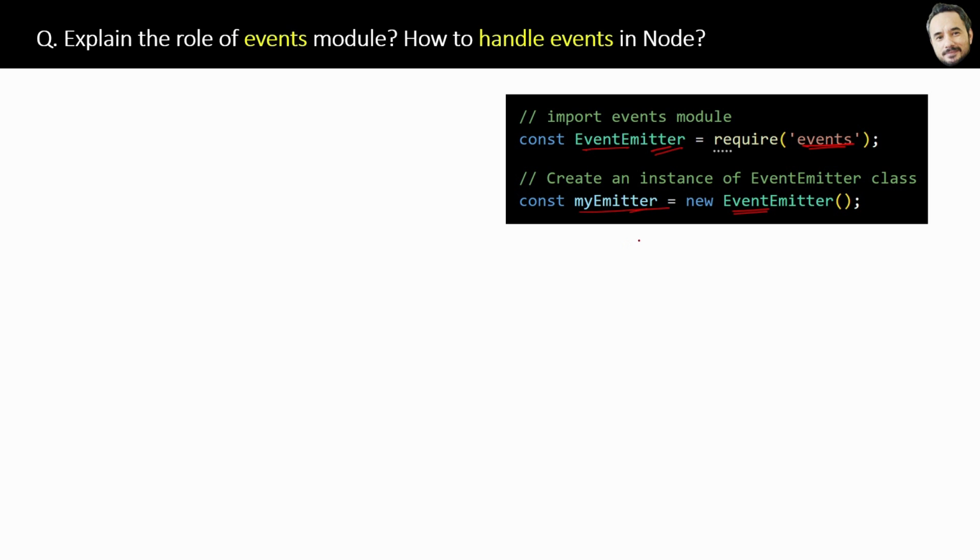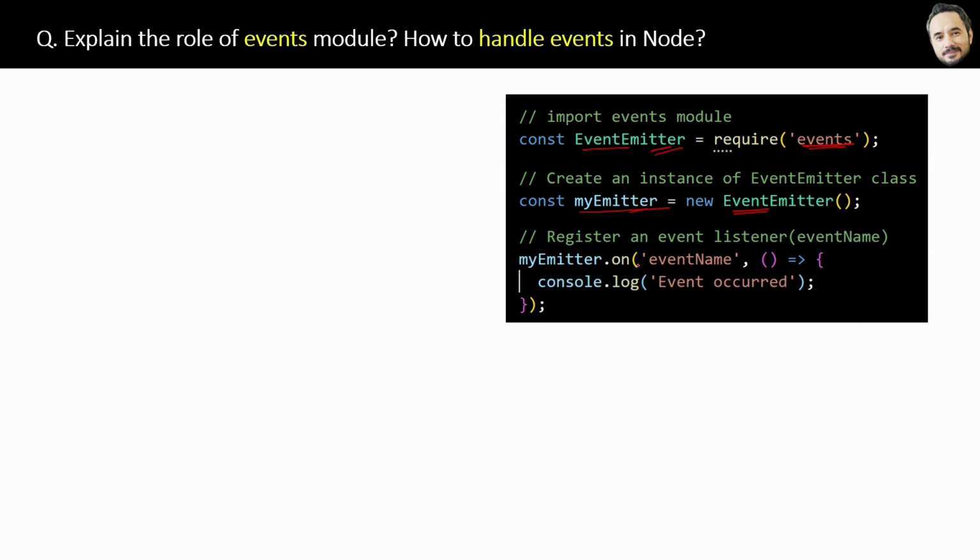Now we can use the on function of the myEmitter object to register the event listener. Now you can ask, okay, so what is the meaning of registering the event listener or event handler? Now listen carefully.